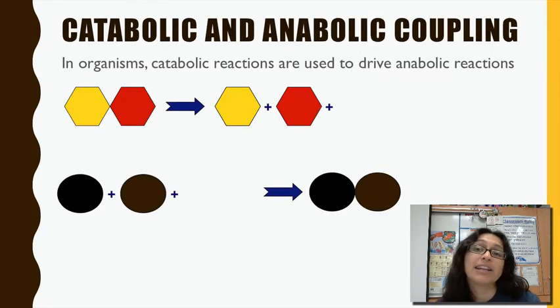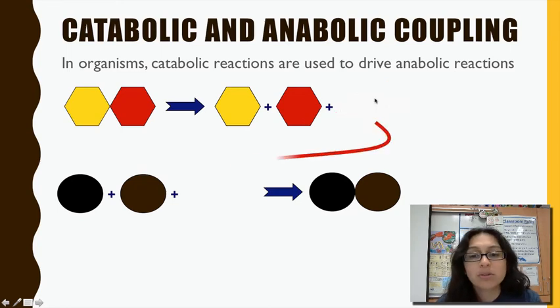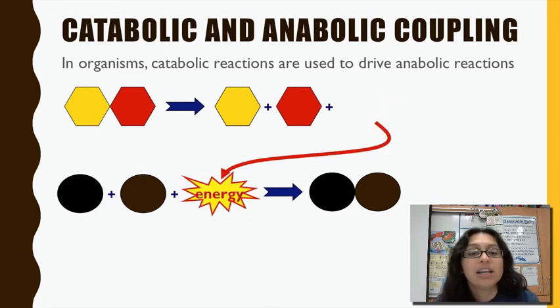So, anabolic and catabolic coupling. You can use catabolic reactions to give energy to anabolic reactions. Here, let's say these shapes represent molecules, and you break them apart. When you break them apart, you release some energy. That's catabolic, breaking it apart. That energy can then be used in an anabolic reaction in order to build molecules. So catabolic, releasing energy, can be used to drive anabolic.